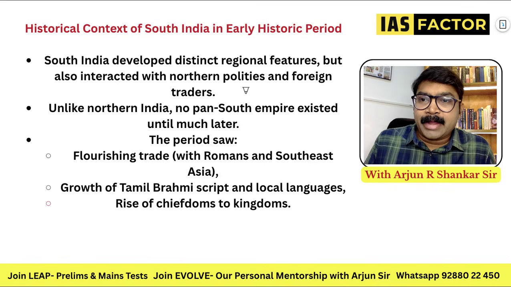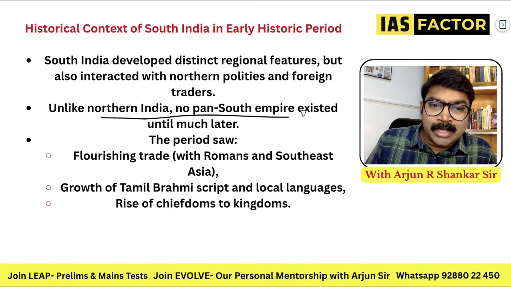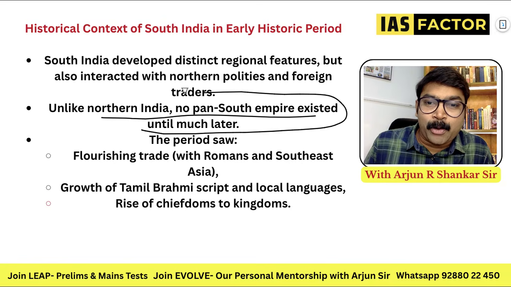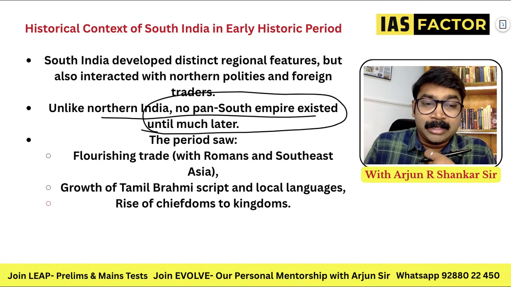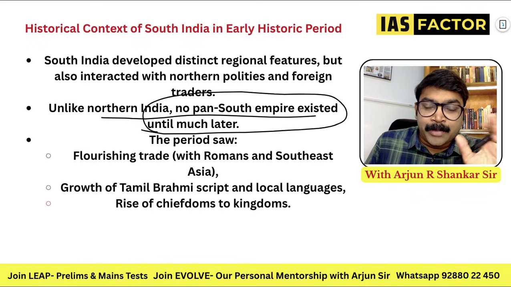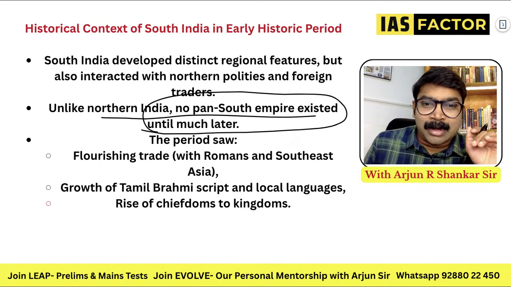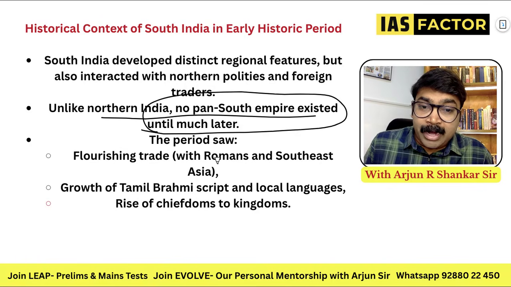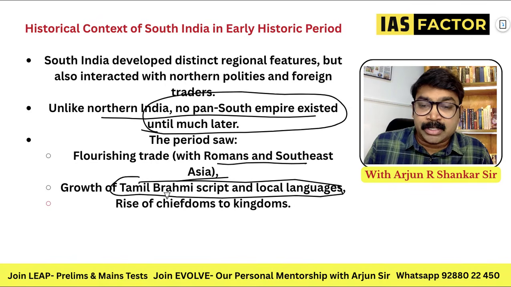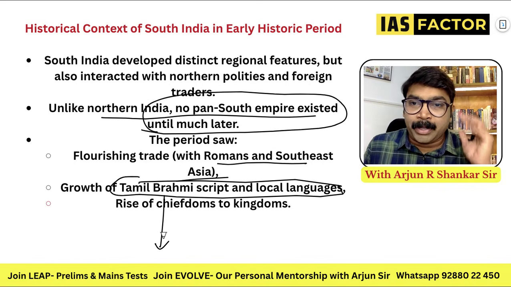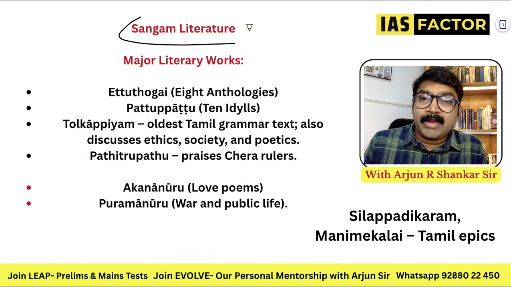Unlike northern India, no pan-South empire existed until much later. That is a key point to be noted. In the north we had Mauryas, Magadhas, the Haryanka dynasty, the Nandas, Guptas, Harshavardhana. In the south, we did not have a centralized pan-national empire, and most of them only reached Karnataka. The south was actually free, so there was trade between Southeast Asia and Rome, and the growth of Tamil Brahmi script and local languages. The Tamil Brahmi script predates the Sangam period. It's much older.